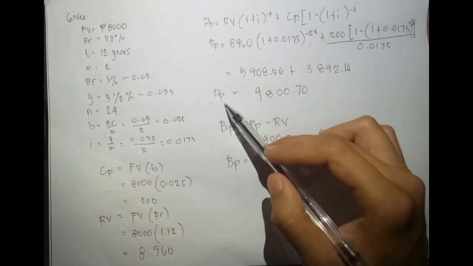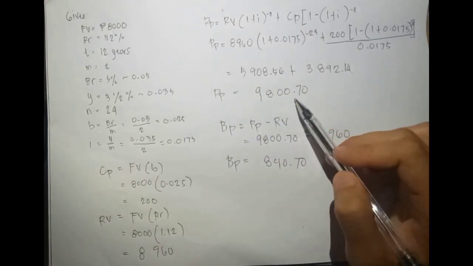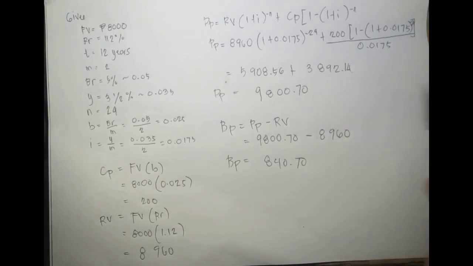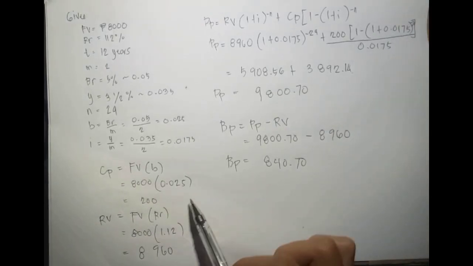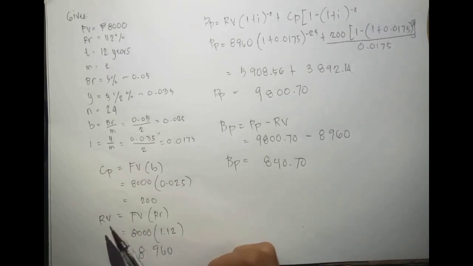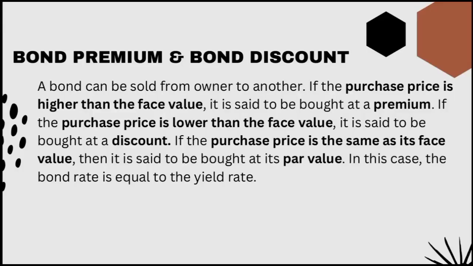Yung ating purchase price is 9,800.70. Yung ating coupon payment is 200, and yung ating redemption value is equal to 8,960. So what is bond premium and bond discount? So when we say bond premium, it is a purchase price is higher than the face value.